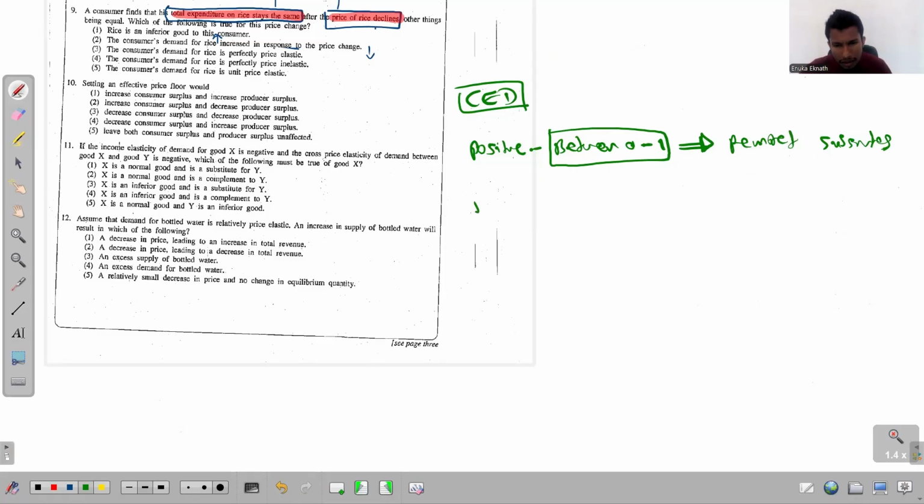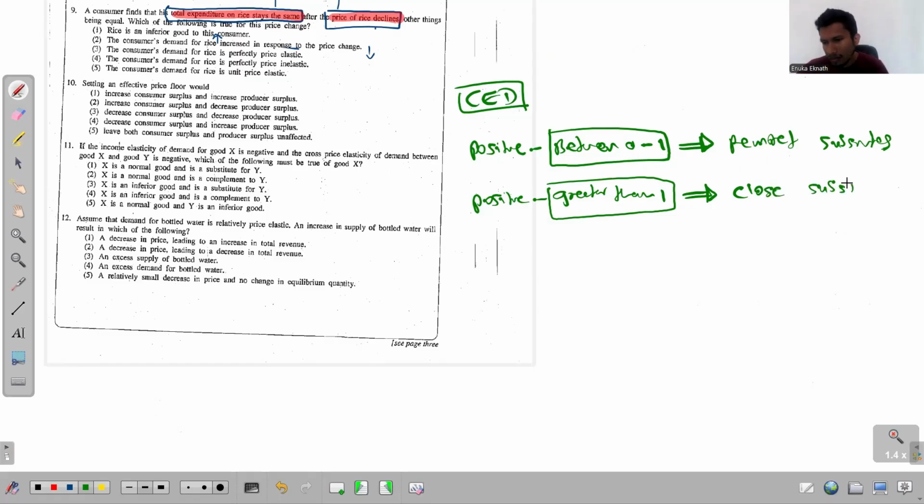And again, CED is positive, but the value is greater than 1. Then what do we say? The goods are again substitutes, but close substitutes. And then what if CED is negative?